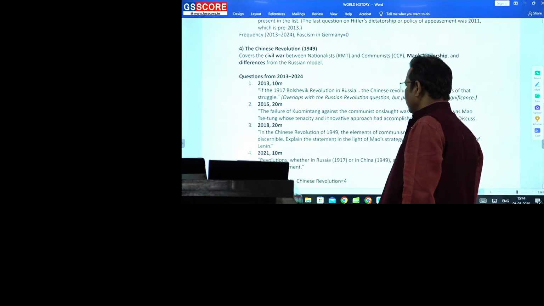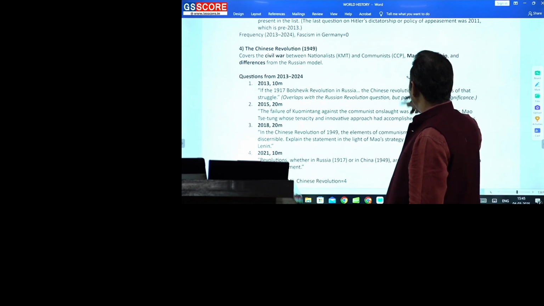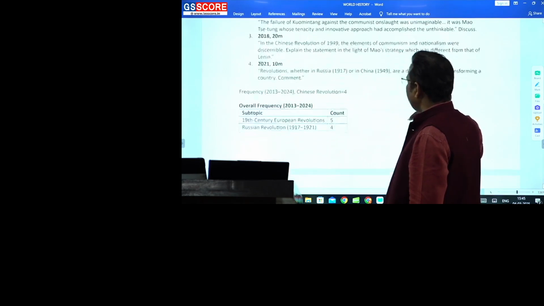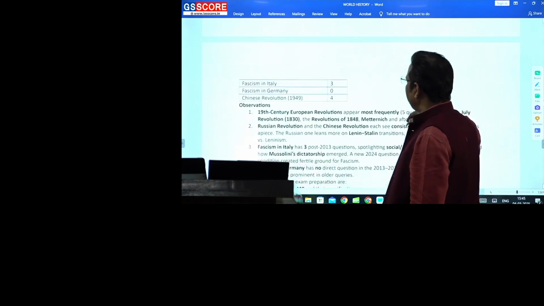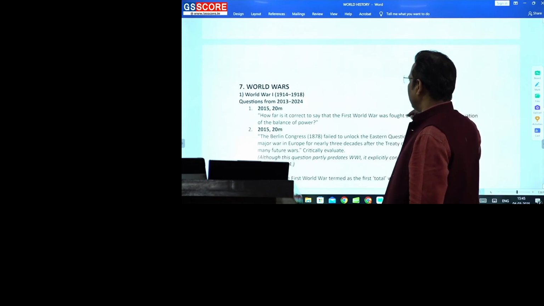And Chinese Revolution, like again on some regular intervals, you can find the question from the Chinese Revolution or Mao's leadership. So I can say in general it remains important. आप इसको ये भी नहीं कह सकते कि that has gone out of fashion and then questions are not coming. The questions are coming.